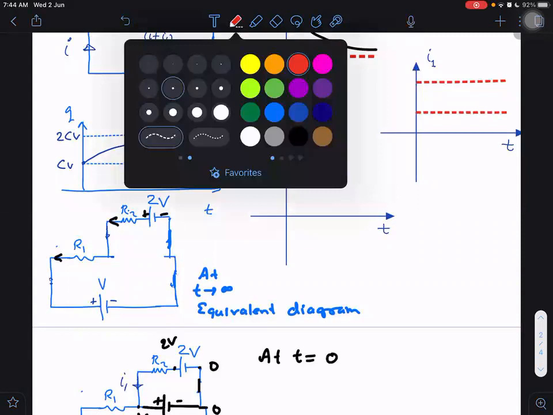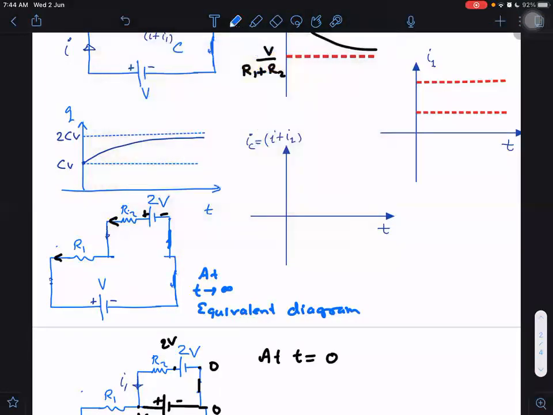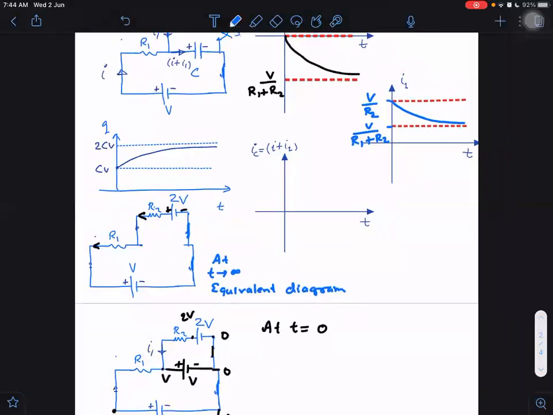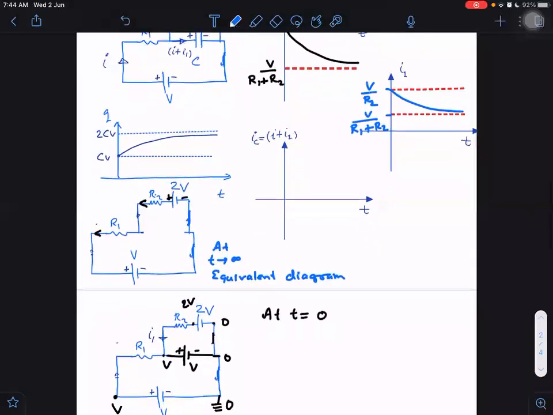Direction is positive. So now we can do it. And this goes in this way. So it is V by R1, and this one is V by R2, correct. And this is V by R1 plus R2. Finally, this is the graph. This graph is also plotted.